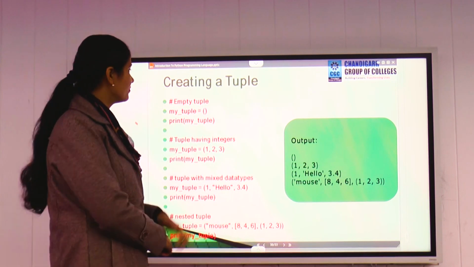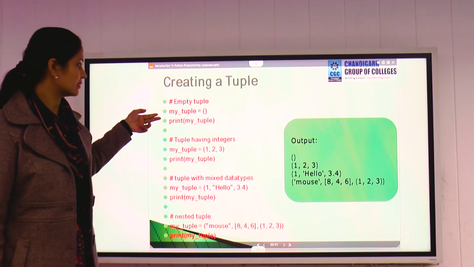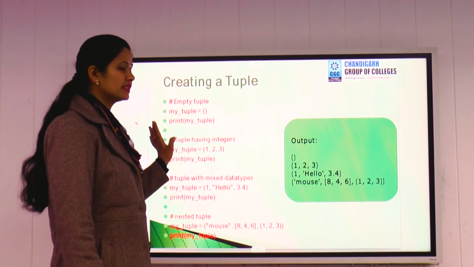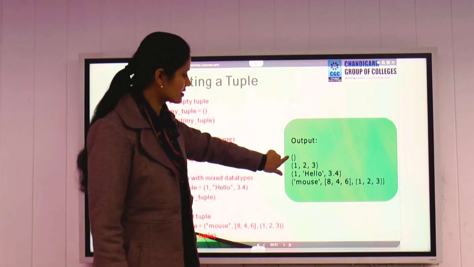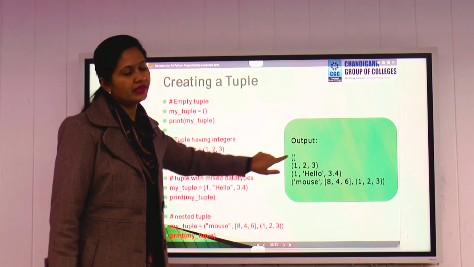In the first example, we have created an empty tuple. An empty tuple you can create like this: variable name, then simply parentheses. This will create an empty tuple. Once you press enter, you will see the result like this: empty parentheses. This means you have created an empty tuple.